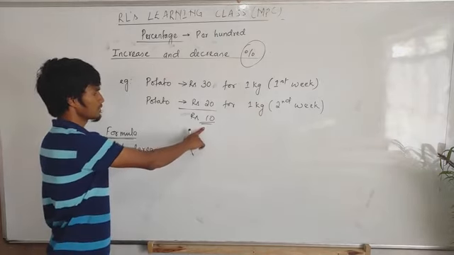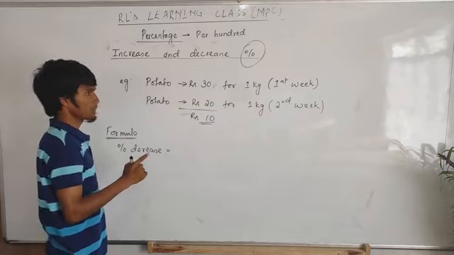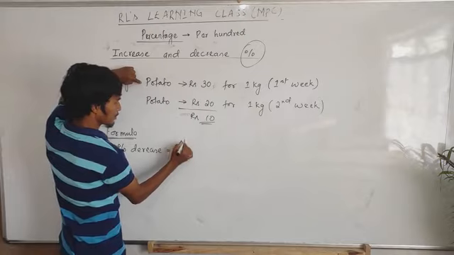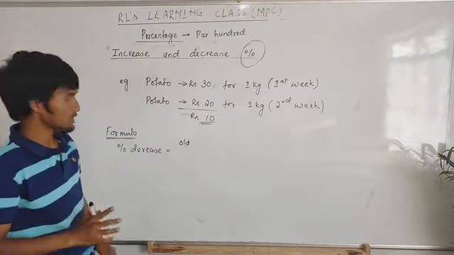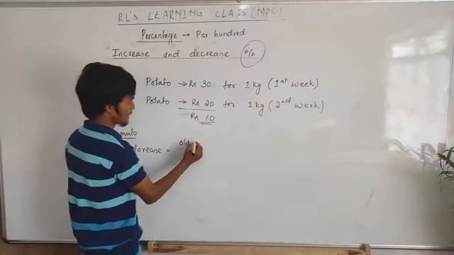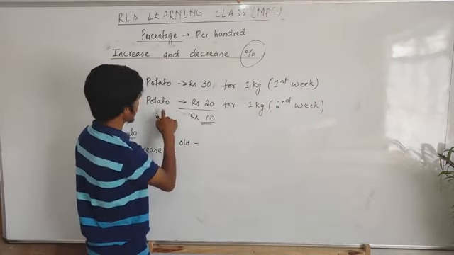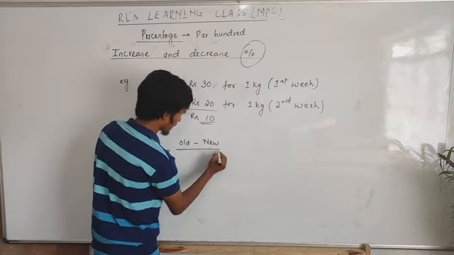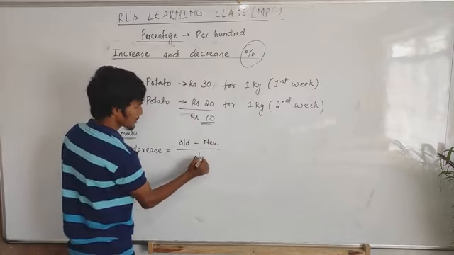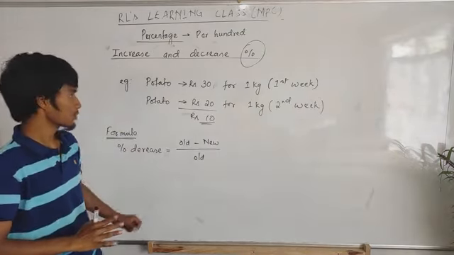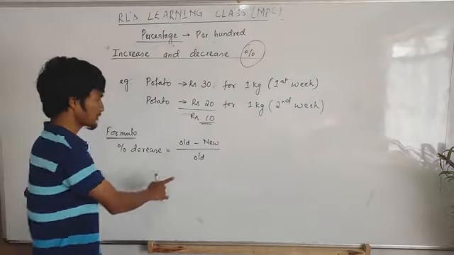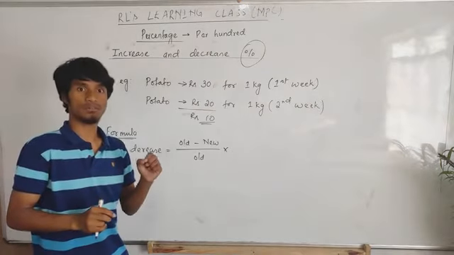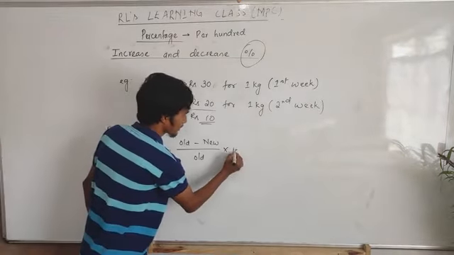Percentage decrease will be: old minus new. This is your first week, old. I won't write old price or whatever, I'll just write old minus new. New will be 20 rupees. Then divided by old. Always compare with old: how much decreasing, or how much increasing, you have to compare with respect to old. And whenever we calculate percentage, always multiply by 100. So I put here 100.